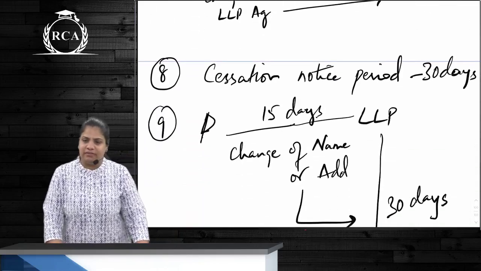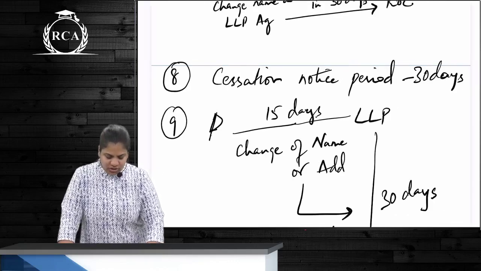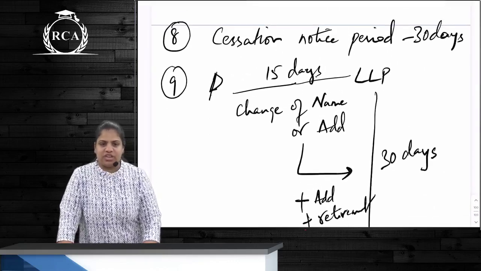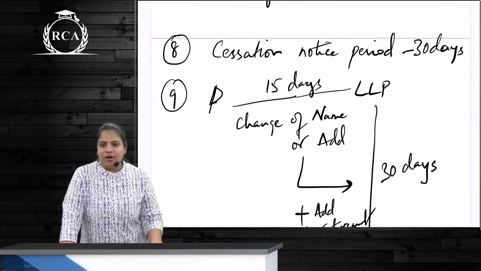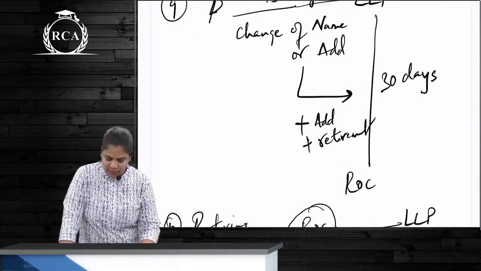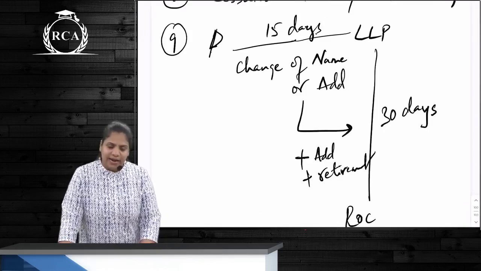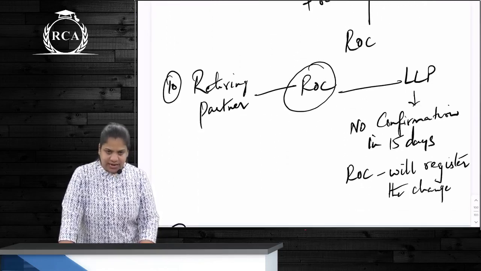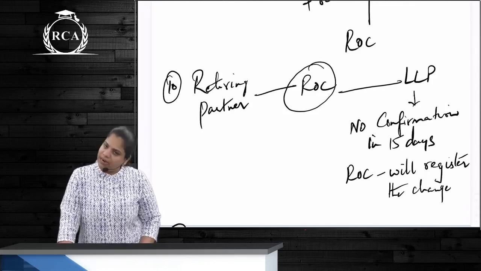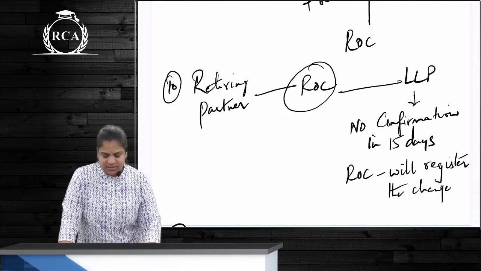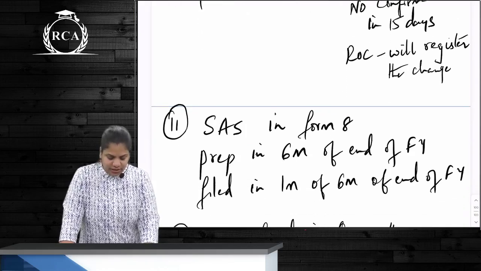If a partner is leaving, then either he can leave as per the agreement, or else notice of how much? 30 days, correct? A partner has changed his name or his address. Then inform this to the LLP within 15 days. The LLP is to inform the ROC within 30 days. Not just this, but also admission and retirement, correct? For a retiring partner, the LLP will give notice to the ROC, but can the retiring partner also do that? Yes. The ROC is going to ask the LLP to confirm or not confirm within how many days? 15 days, and accordingly register.